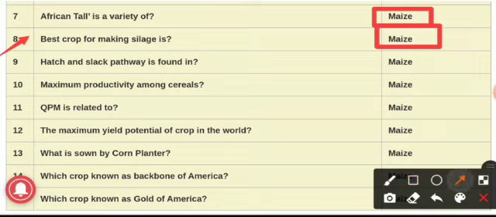Question number 9, Hatch and Slack pathway is found in, and the answer is cereals. See friends, Hatch and Slack pathway is nothing but our C4 cycle, and the examples of crops which show the C4 cycle are sugarcane, maize, sorghum, bajra. And these C4 plants also show the Kranz anatomy in their leaves, and the first stable product of the C4 cycle is a 4 carbon compound, that is oxaloacetic acid.